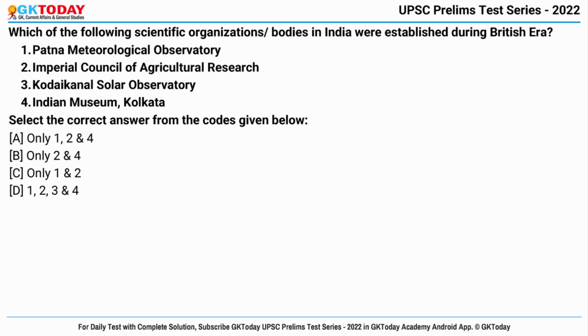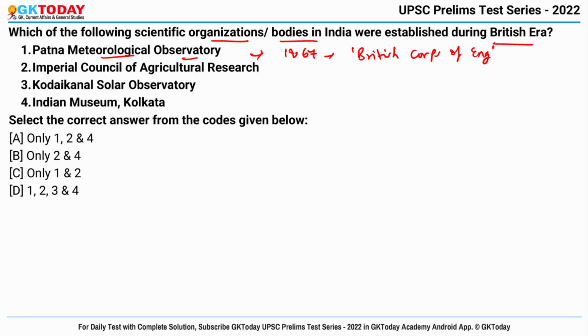Question number 2. Which of the following scientific organizations or bodies in India were established during the British era? So you have to identify which of the following organizations were formed under the British colonial period. First is Patna Meteorological Observatory. So this was established in 1867 by the British Corps of Engineers.